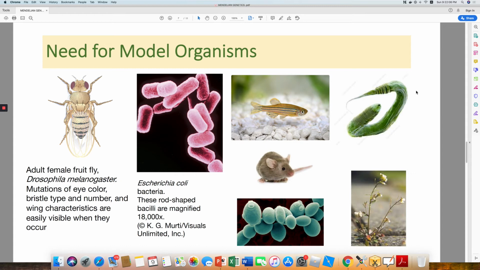Now we studied about Lamarckism, wherein we studied that there is a theory of acquired characteristics.